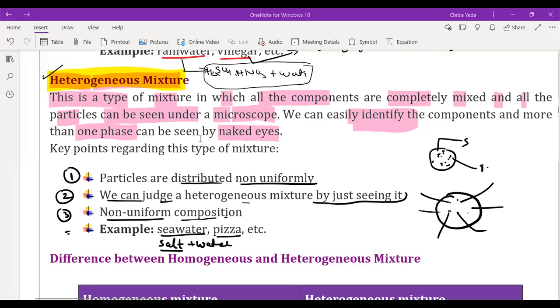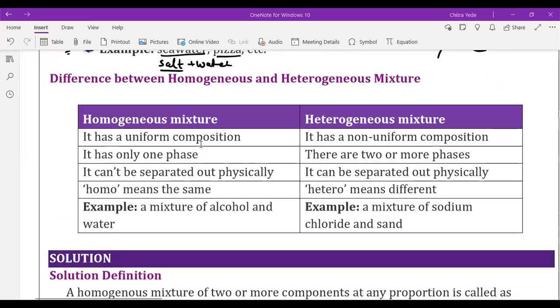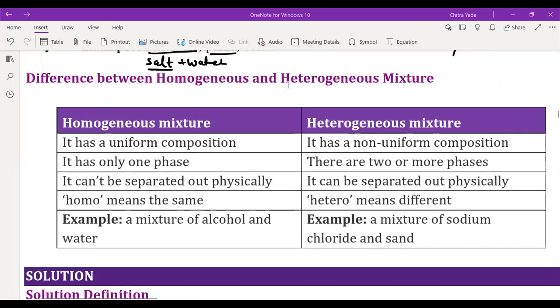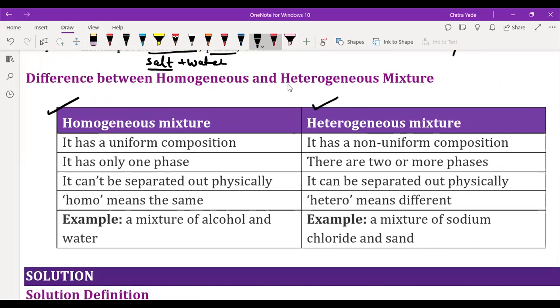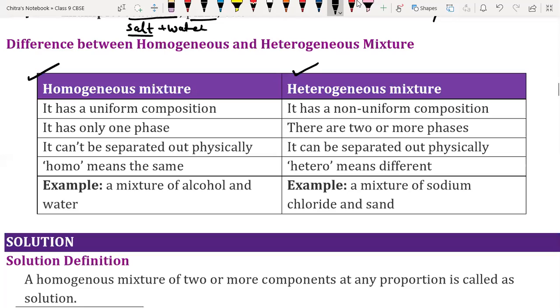Yes. Okay, so now we are going to discuss the difference between homogeneous and heterogeneous mixtures. Very important, the difference. This is the homogeneous mixture, and here we have the heterogeneous mixture. The first difference: a homogeneous mixture has a uniform composition, but a heterogeneous mixture has a non-uniform composition of the substance.